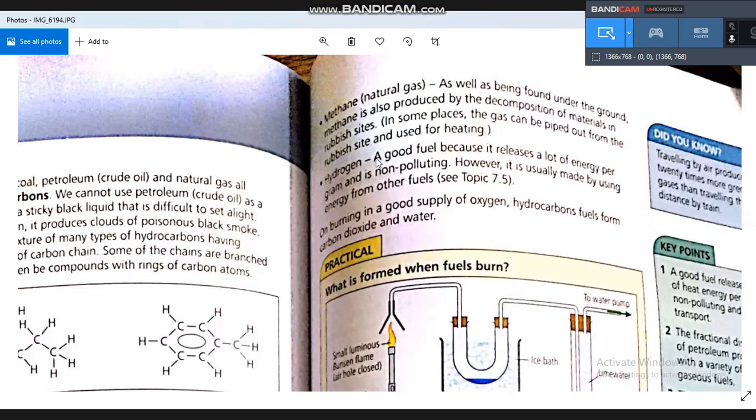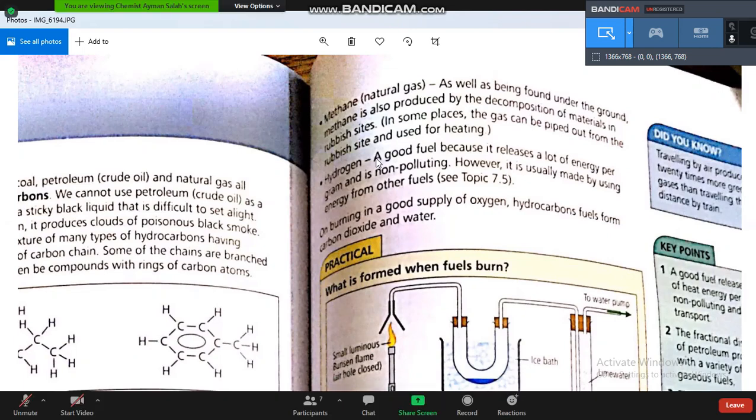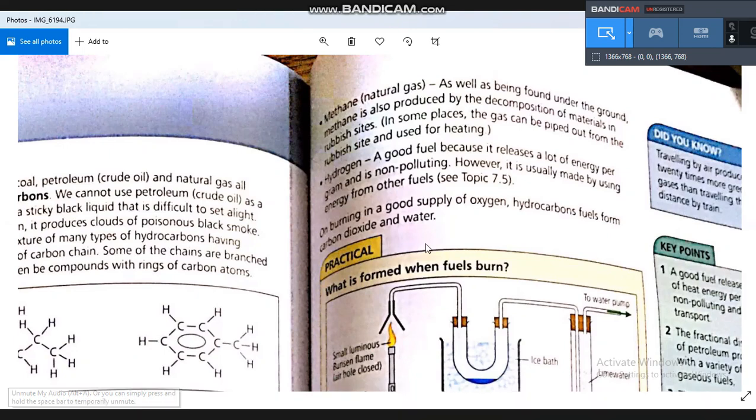When we burn a hydrocarbon, what will be the product? Burning a hydrocarbon produces carbon dioxide gas and water vapor.